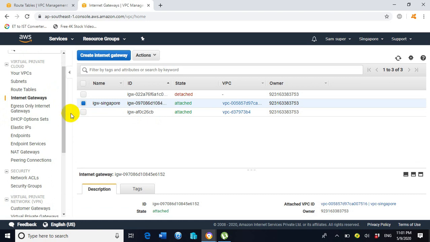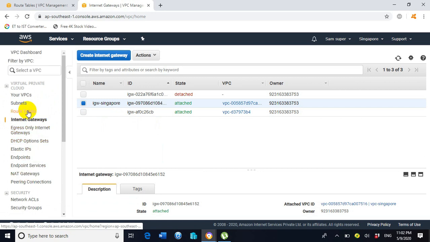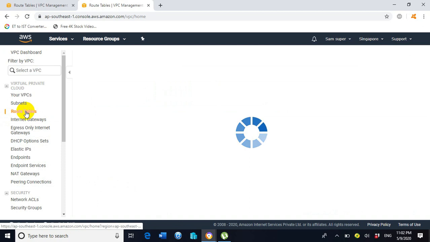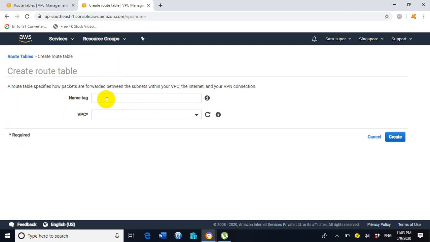So now we need to create our next component, which is route tables. At the left hand side under the VPC dashboard we will get an option route tables. So click on route tables, click on create route table option. Enter the name of the route table as per the suitability of the purpose. So I will assign here Singapore-route.